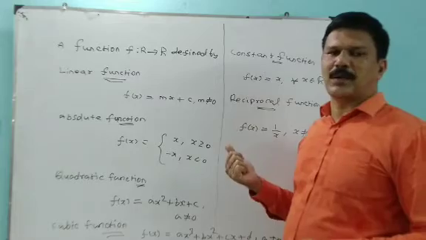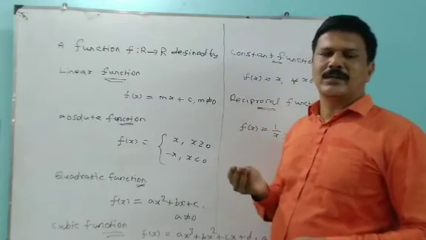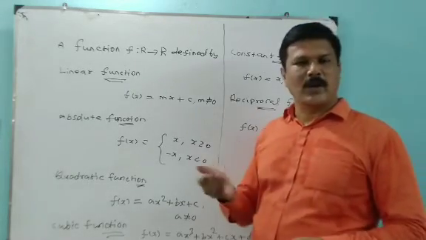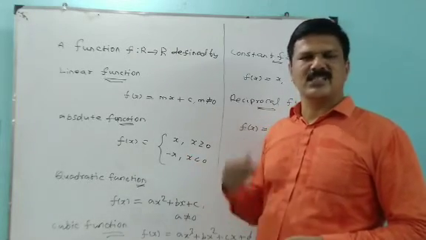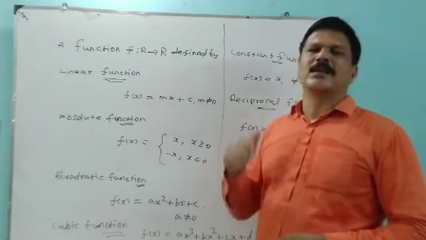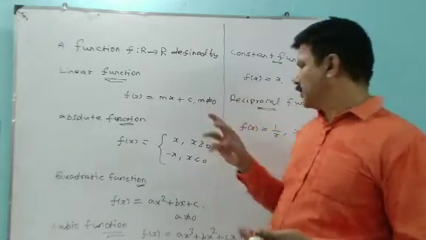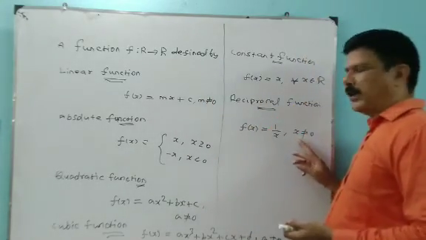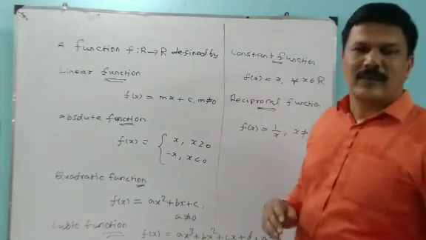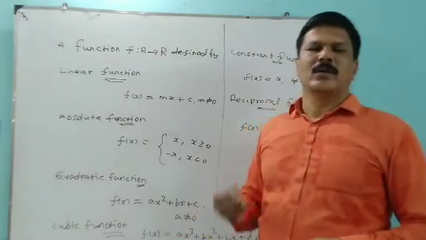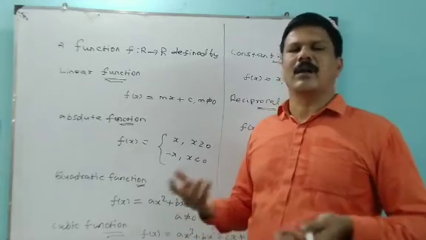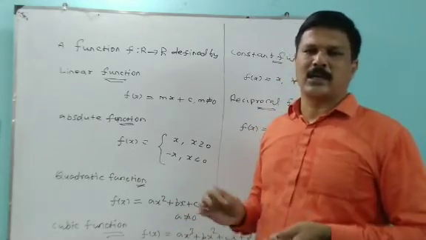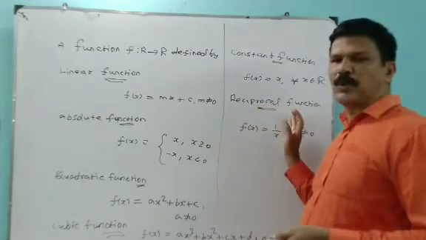Already we know reciprocal. If we take 1, then the reciprocal of 1 is 1 by 1, equal to 1. When we take 2, the reciprocal of 2 is 1 by 2. Here x is not equal to 0, because a number divided by 0 is indefinite or not defined. So x is not equal to 0. This is the reciprocal function.